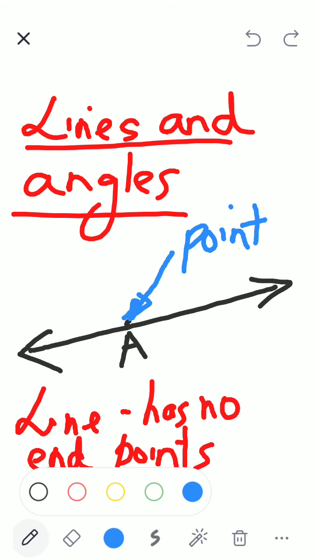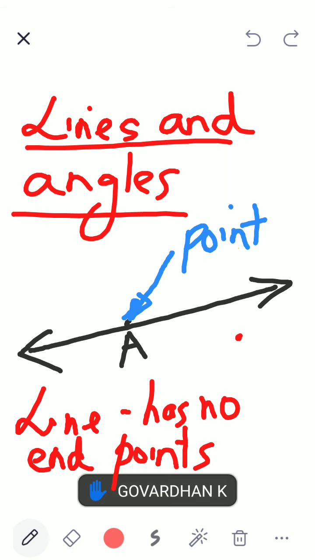Okay. Now I have put a red point. What is this red? Can you see the red point? Yes, Govardhan.